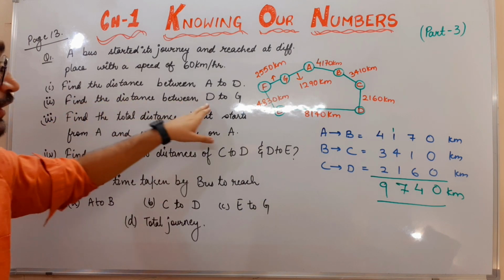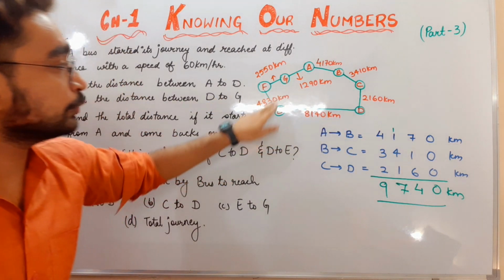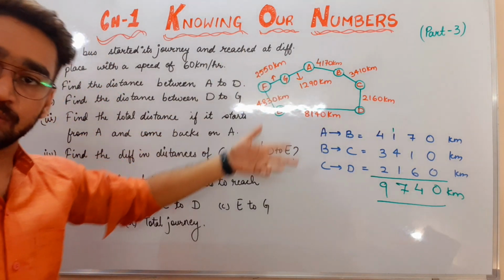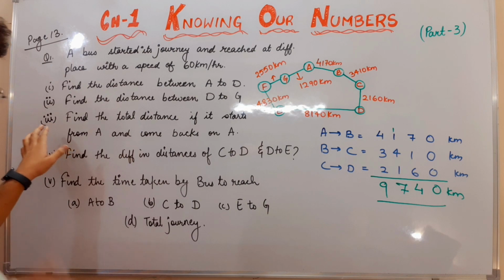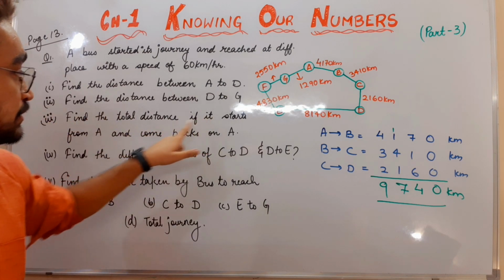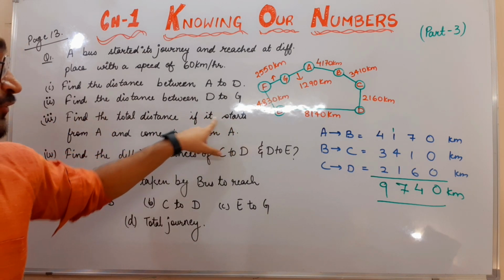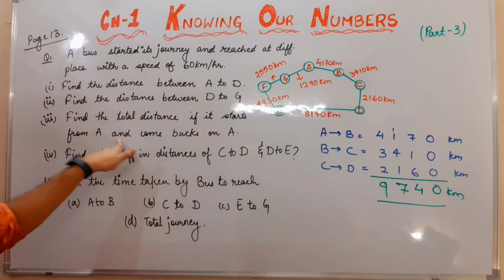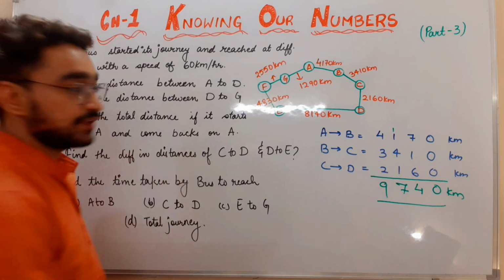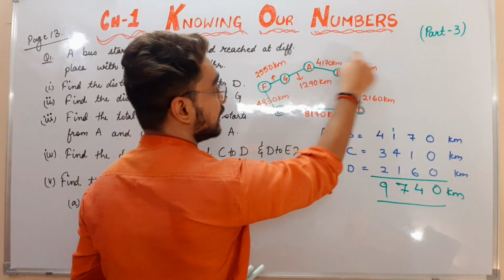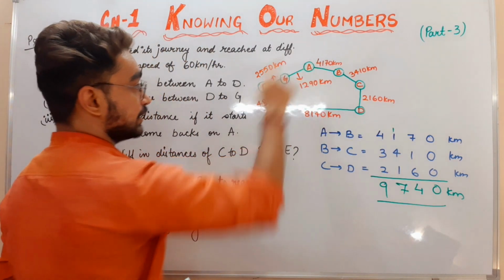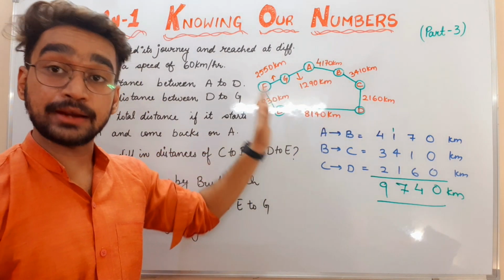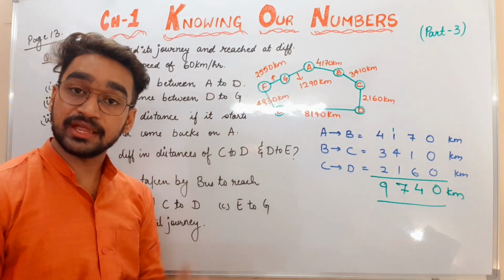Find the distance between D to G. D to G, like D to E, E to F, F to G. That also I can do, so you can do it by yourselves. Find the total distance. It means the bus starts from A and comes back to A. If the bus is starting from A and coming back to A, then what is the total distance? Easy. Just simply you need to add all the distances and you will be able to find that.